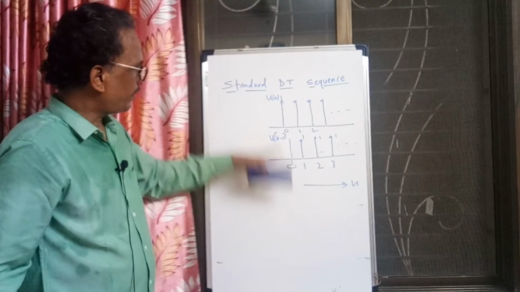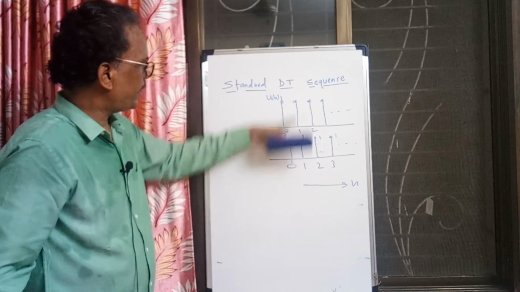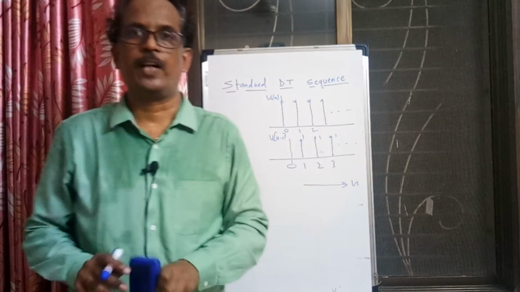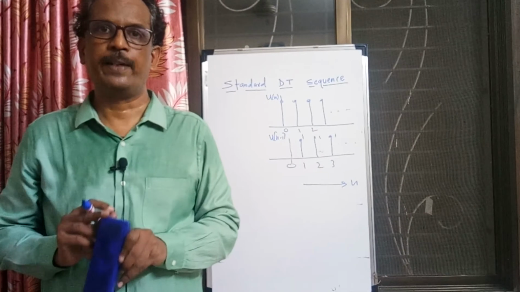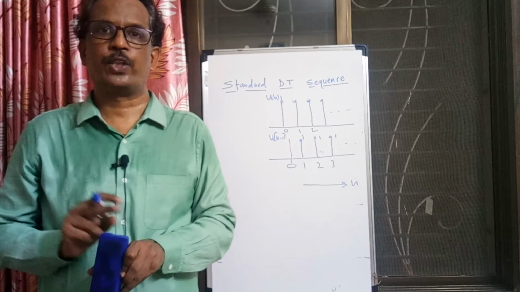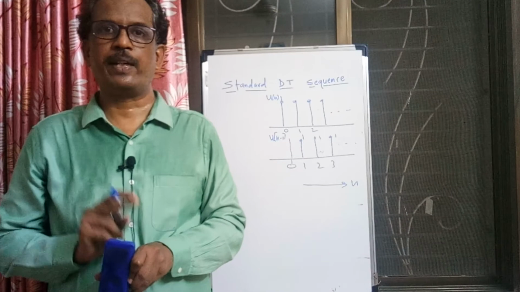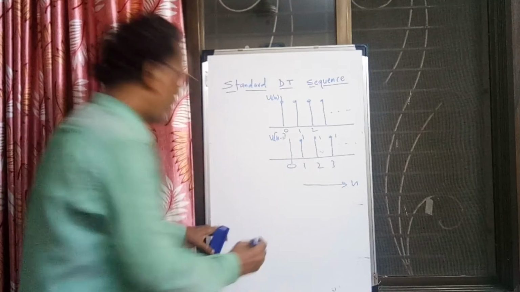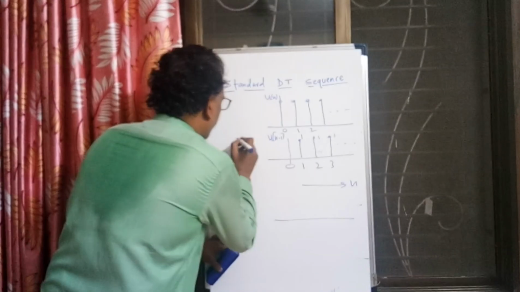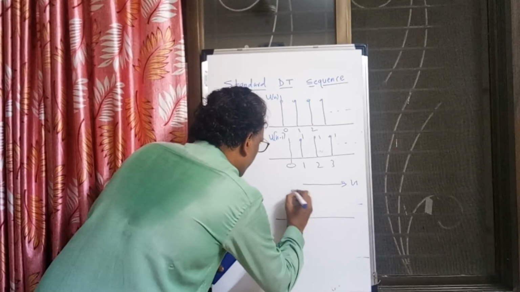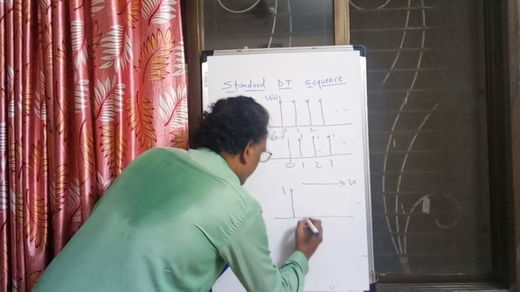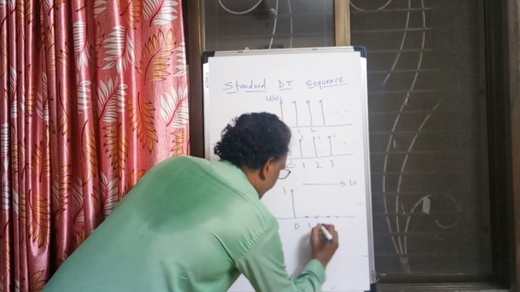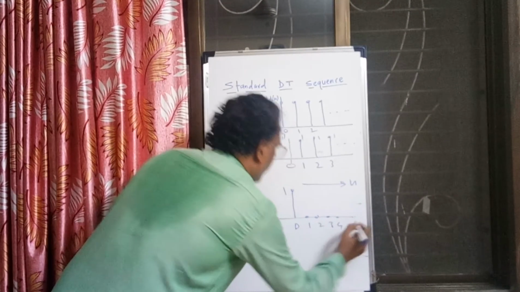At 0 it is 1 and 0, at 1 it is 1 and 1, at 2 it is 1, at 3 it is 1. Only at 0 they are not matching. Otherwise, at the rest of the places on the positive side, both signals are matching. At 0, u of n has amplitude 1 and u of n minus 1 has amplitude 0. So what we can draw here is that at 0 the amplitude is 1, and at all other places, and so on, the amplitude is 0.